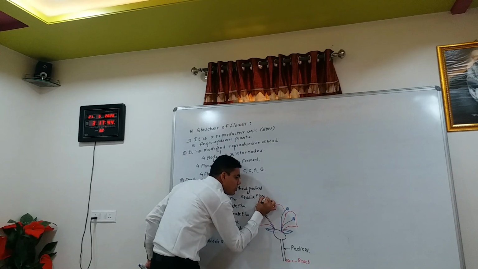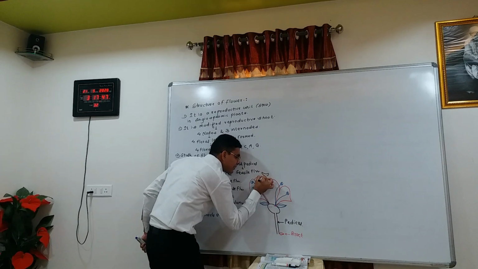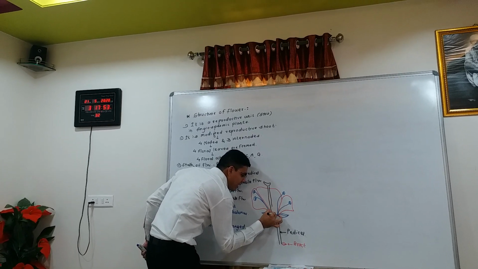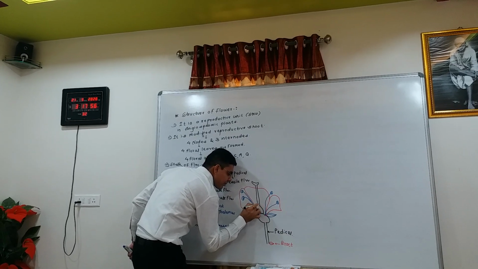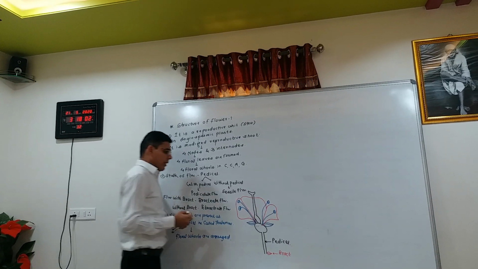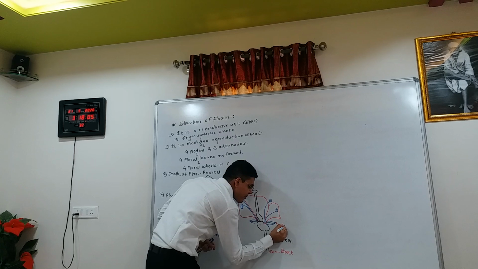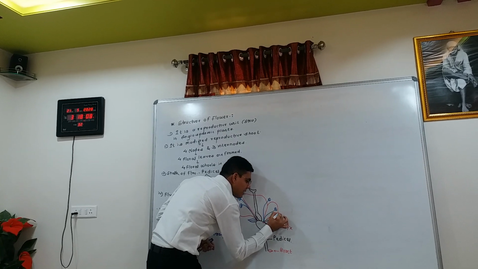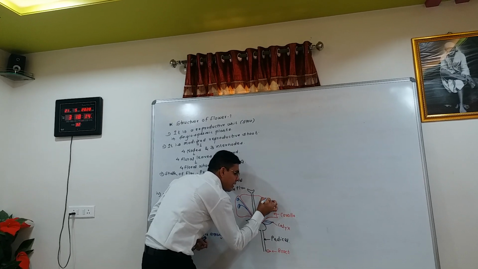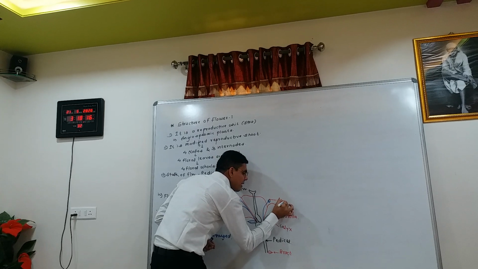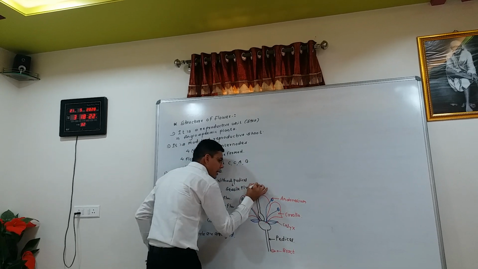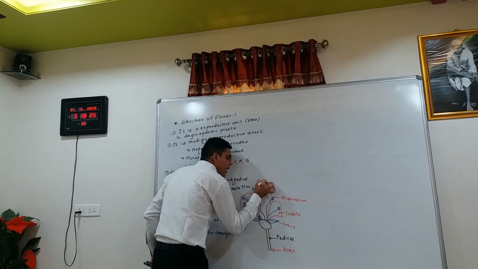And the fourth and innermost whorl is called the gynoecium. So this is the calyx, this is the corolla, this is the androecium, and this part is called the gynoecium.